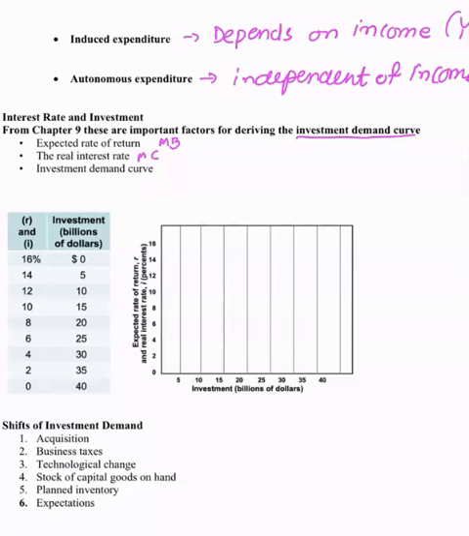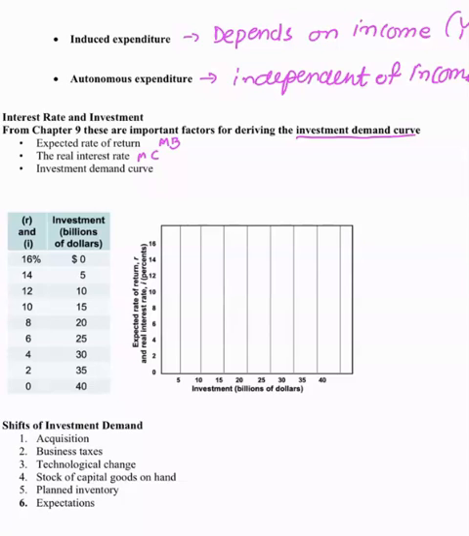You can take a look at how to find expected return. We did that in chapter 9, right? So right here, we are going to look at the real interest rate, and we are going to use the term R for the rate of return, and I for the real interest rate, which is the nominal interest rate corrected for expected inflation.